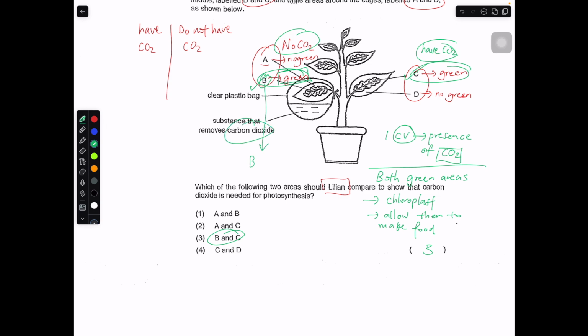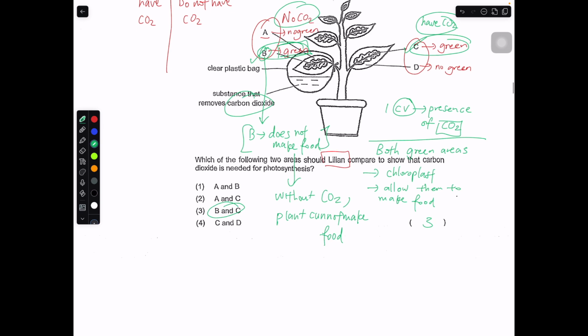If B does not make food, as shown by the starch test, then you will know that without carbon dioxide, plants cannot make food even when there is light, or even when there are chloroplasts.